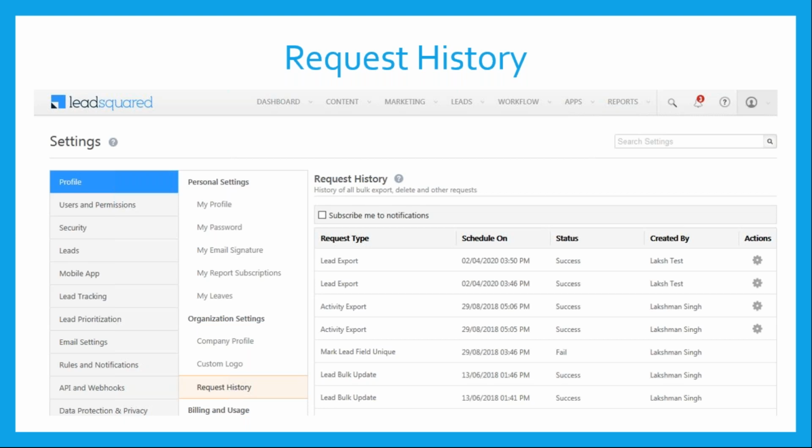If this is intended, then it's fine. But if someone you are not expecting to do any such activity has performed this activity, then that's something that needs to be investigated and checked based on your organization policy and the security policies. You may then take an action on whether to restrict the access, or whether to use permission templates to restrict this access, or whether to use any other setting and limit the access for any particular user.